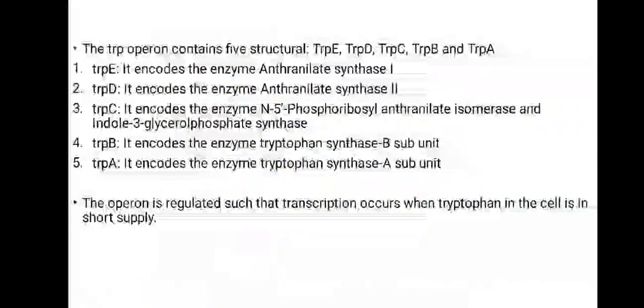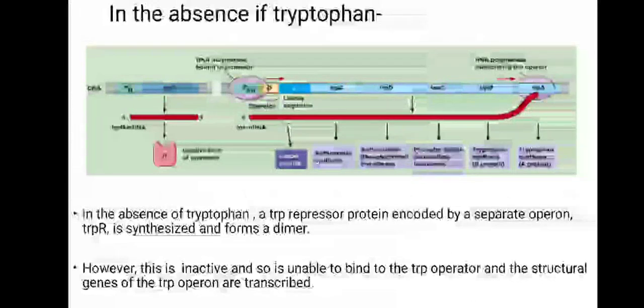The trp operon has 5 structural genes, and all these 5 structural genes have their individual function. Like trpE, it encodes the enzyme anthranilate synthase 1. TrpD encodes anthranilate synthase 2. TrpC encodes the enzyme N-5'-phosphoribosyl anthranilate isomerase and indole-3-glycerol phosphate synthase. TrpB encodes the enzyme tryptophan synthase B subunit, and trpA encodes the enzyme tryptophan synthase A subunit. So the operon is regulated such that transcription occurs when tryptophan in the cell is in short supply.